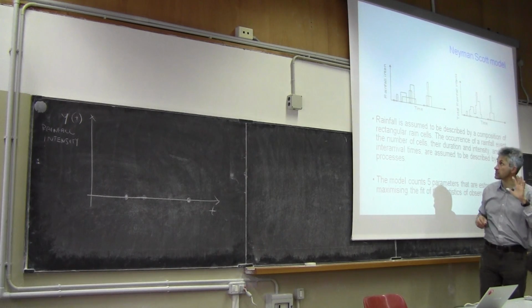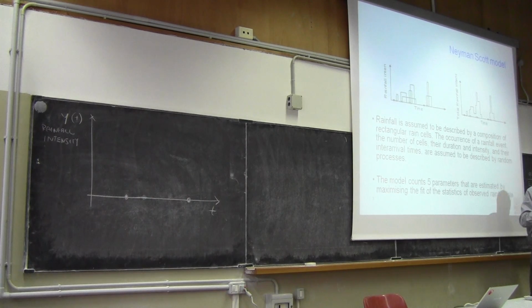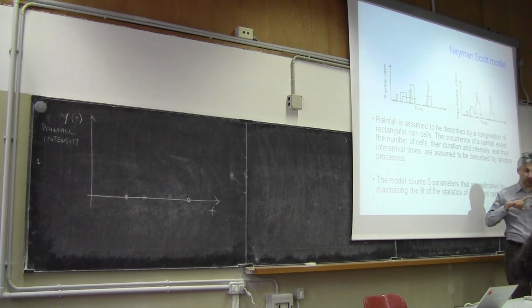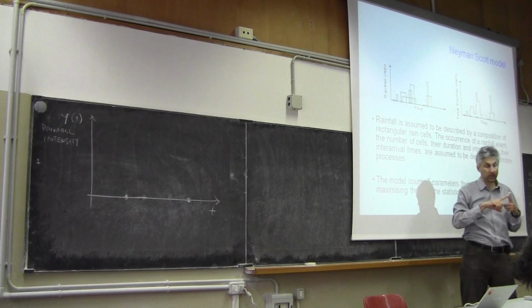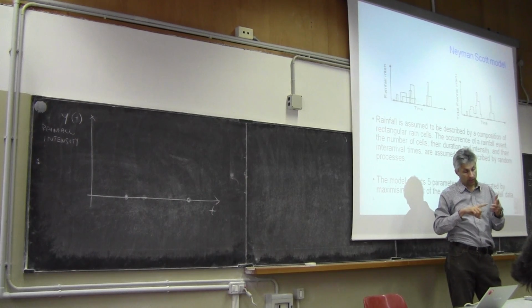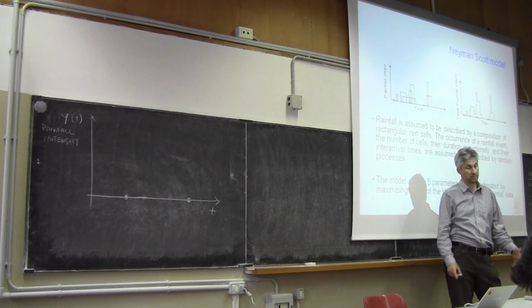The 5 parameters, again, are the inter-arrival time between events, the time from the beginning of the event to the beginning of the rectangle, the average number of rectangles, average intensity, and average duration.